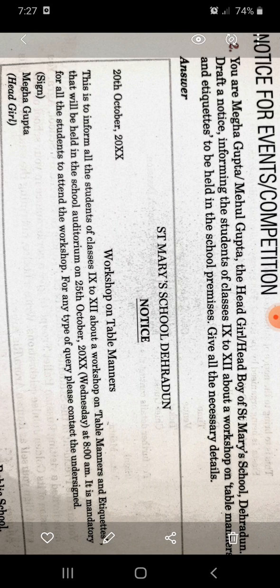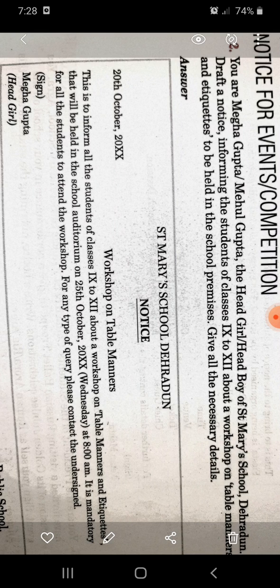If we talk about table manners, how to eat while having supper, dinner, dine. And etiquettes, our manners, related to manners. It is going to take place in your school, so that's why they are informing you by notice. There is a workshop for class 9 to 12th on table manners and etiquette.